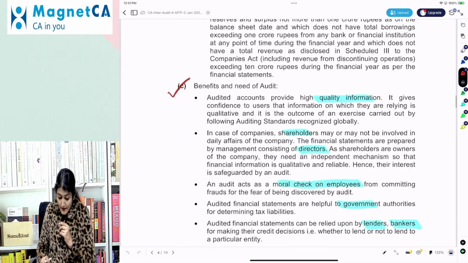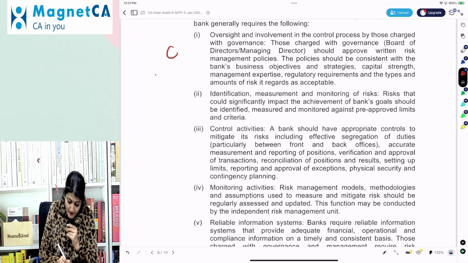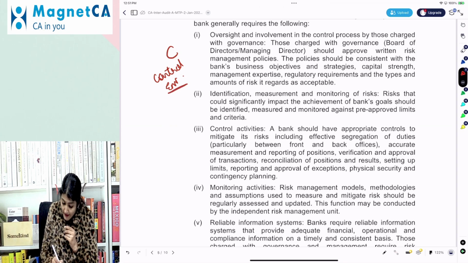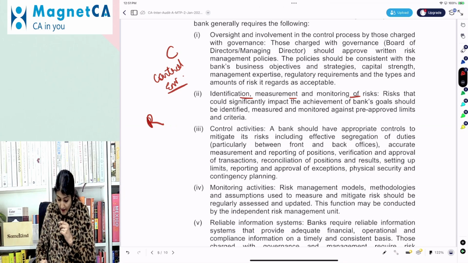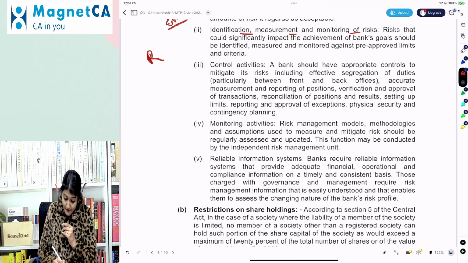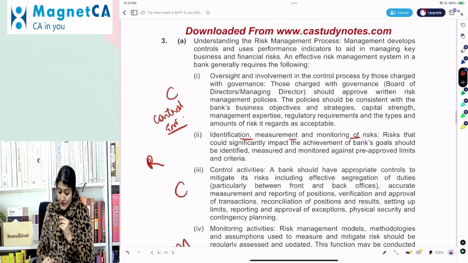Right? So one, it says the control and oversight of the TCWG. So that is C, that is the control environment. Then after that, the identification, measurement, and the monitoring of the risk. That is I. Then that is R. Then reliable information system, control activities, and the monitoring. Right.